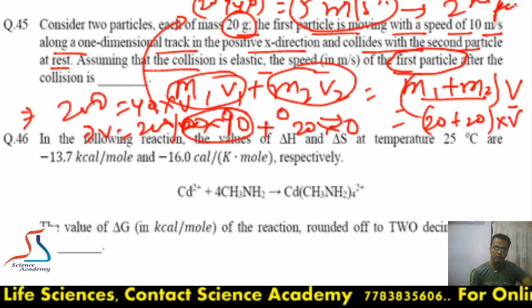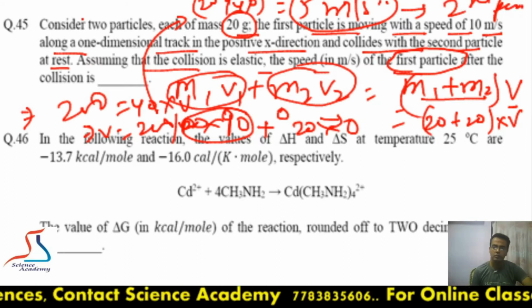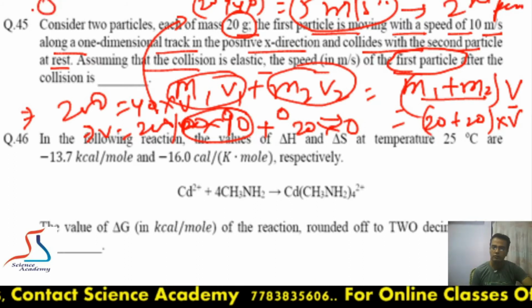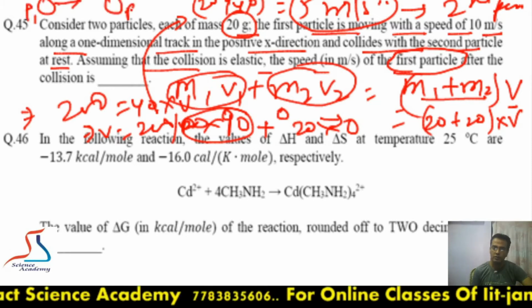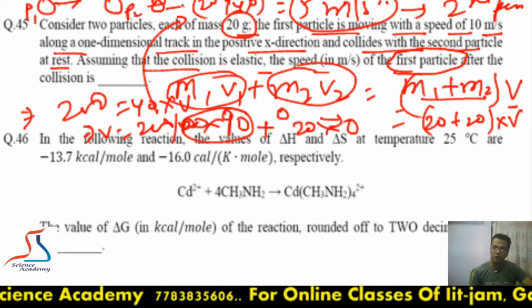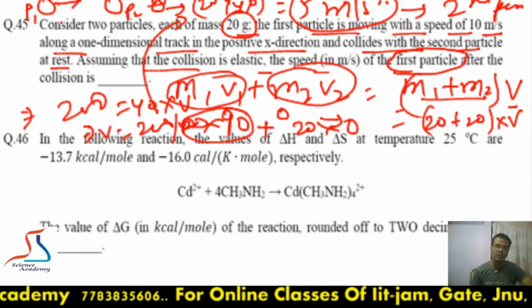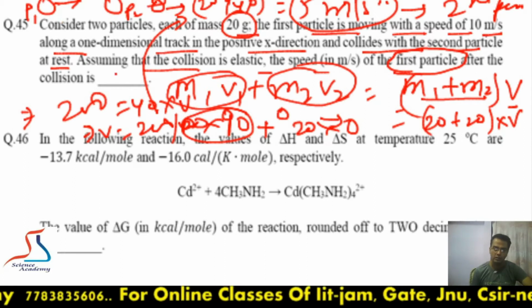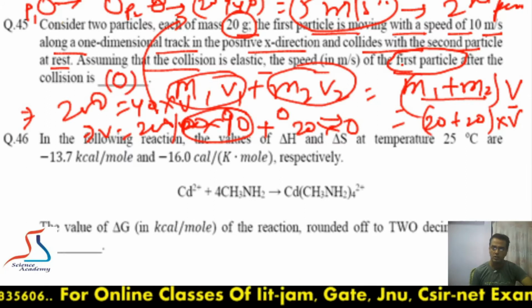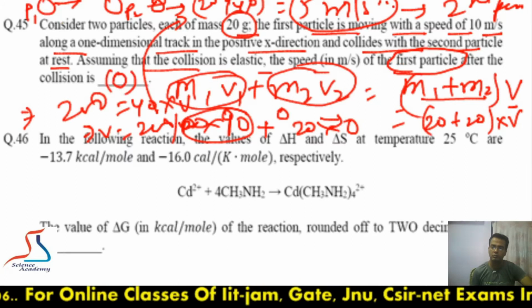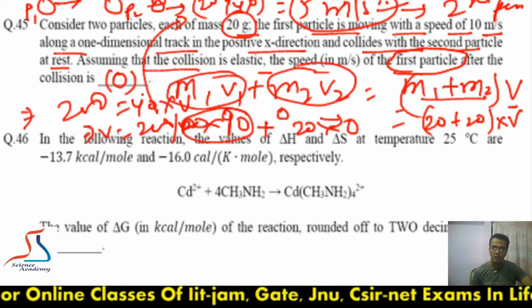But the first particle will be 0, because after collision, if one particle P1 is moving and the other one P2 is at rest, after collision P2 will start moving and P1 will become rest. Okay, so the answer will be 0. The velocity of the first particle is 0 and the velocity of the second particle will be 5 meter per second. Here it is asking for the first, so I am writing 0.